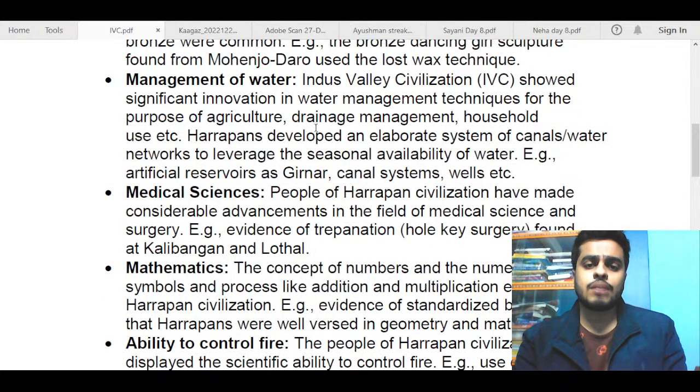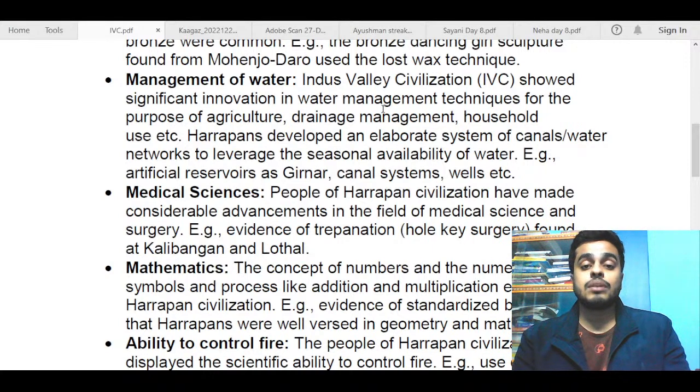Next, I go on to talk about management of water. This was also pretty famous in that period because of those systems, those reservoirs that were found. The people used to store water when it was in abundance, and then use it afterwards when the seasonal availability of water was low. So I've talked about that only here.